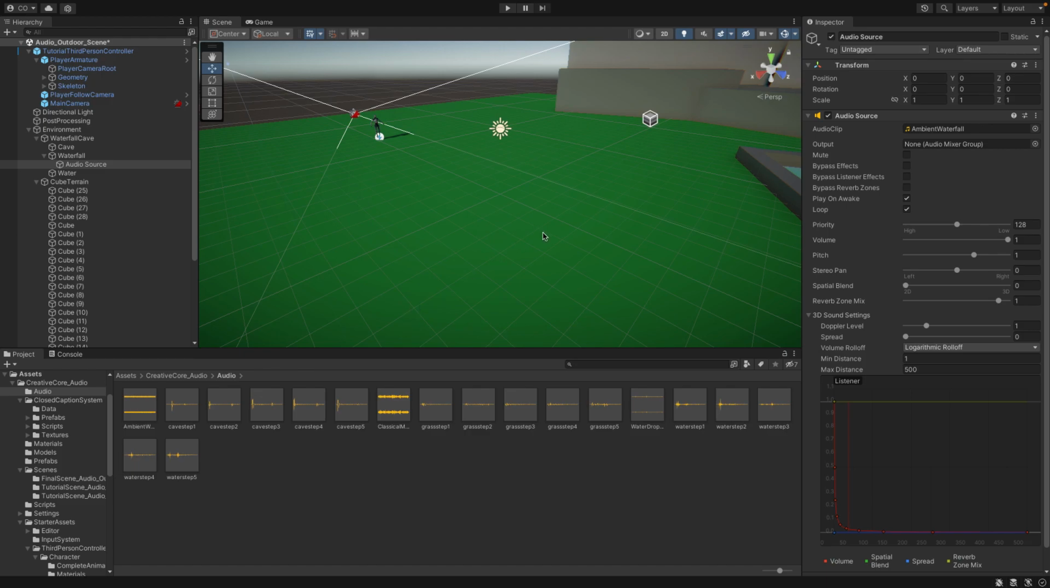So first, one of the things that we can do is to change the spatial blend. The spatial blend is basically changing from a 2D to a 3D. It's going to make it easier for us to enable the sound to change with the distance from the audio source. So instead of being on the left, we're going to slide that all the way to the right to the 3D spatial blend. And then let's go to the audio source.